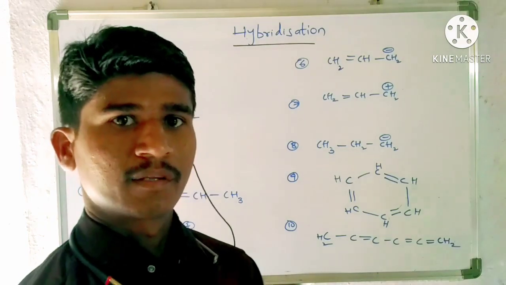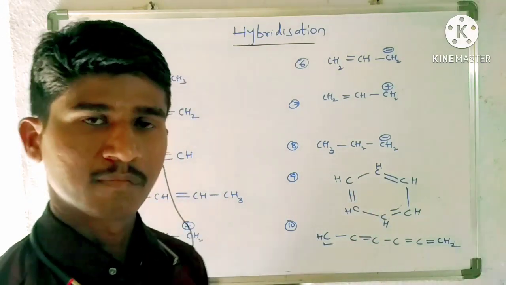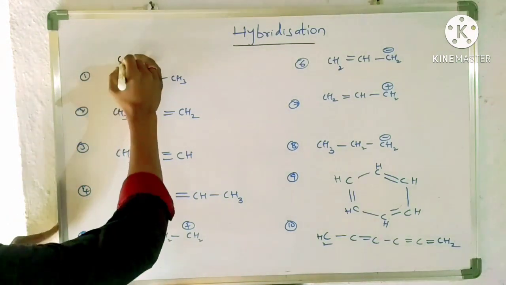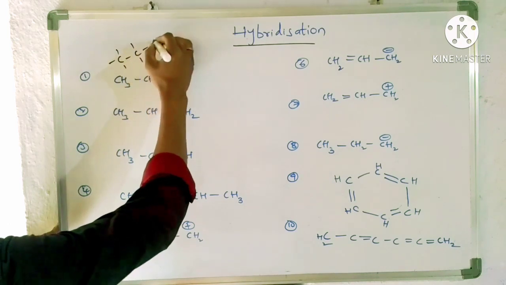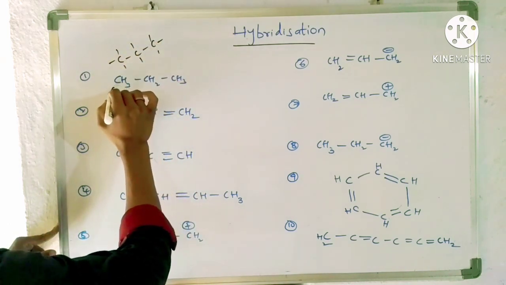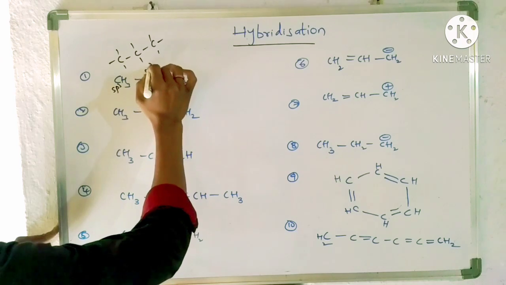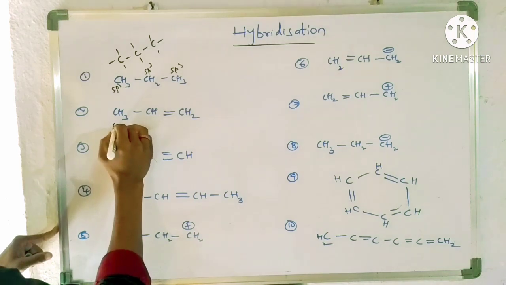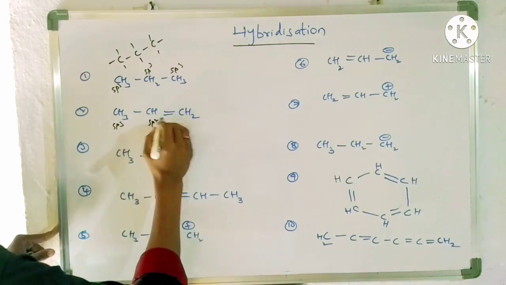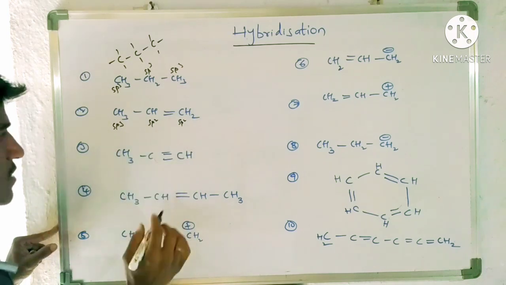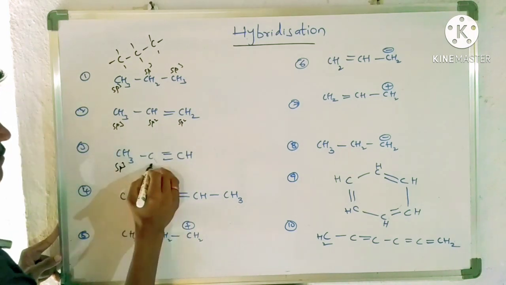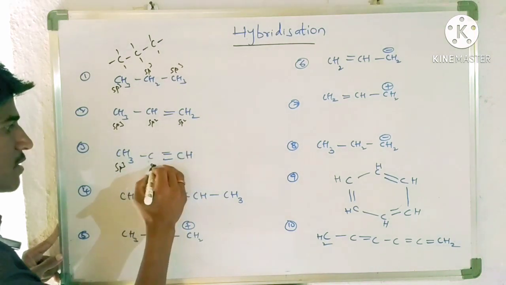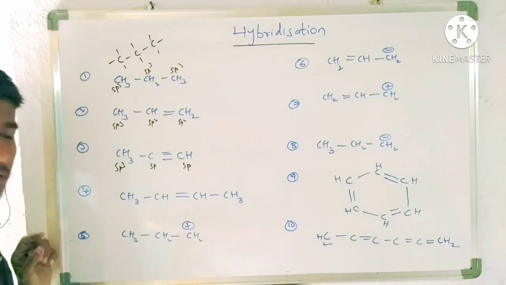Now let us find out the hybridizations for these carbons of these molecules. So first one, all are single bonds only, like this. So this is sp3 carbon, this is also sp3 carbon. This forms only single bonds, there are no double bonds, so sp3. For this one, a double bond is there, so sp2. This also sp2, double bond is there. So this is sp3 carbon, this is sp only. Why? Because triple bond is there. For this carbon, triple bond is there, so sp. This is also sp hybridization.